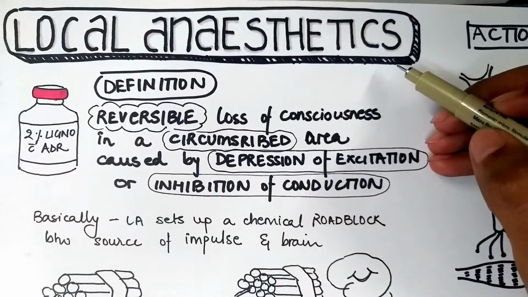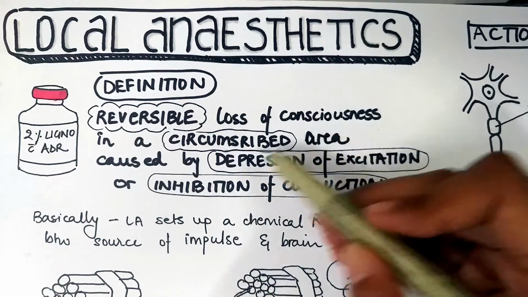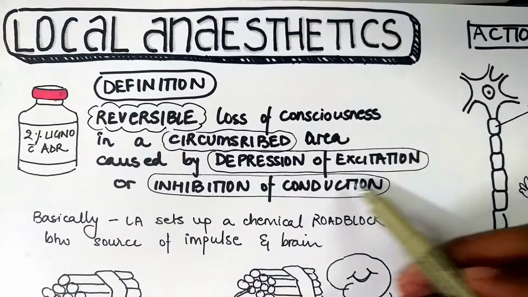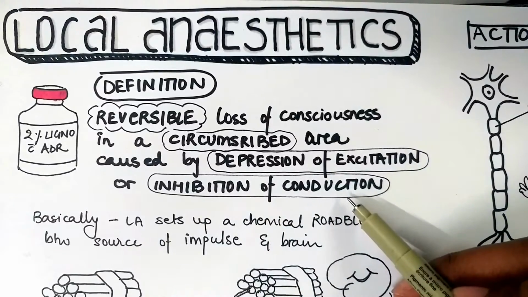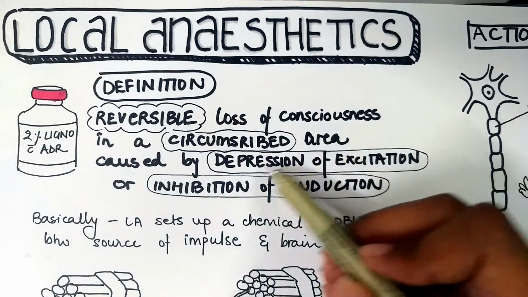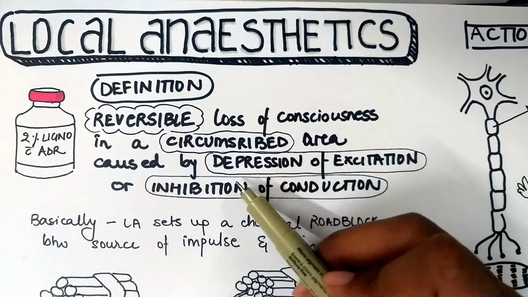Local anesthetics. Local anesthesia is defined as a reversible loss of sensation in a circumscribed area caused by depression of excitation potential or inhibition of conduction. Herein, circumscribed area is an important term because it differentiates local anesthesia from general anesthesia, which acts on the CNS.